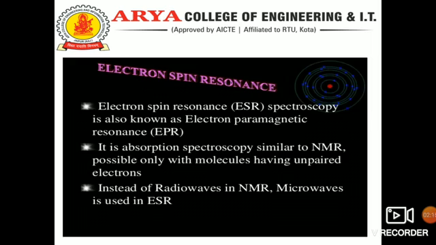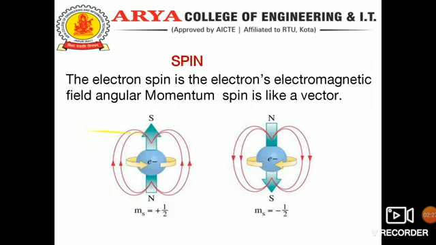Instead of radio waves as in NMR, microwaves are used in electron spin resonance. Now, in ESR, the electron spin is the electron's angular momentum, and spin is like a vector.